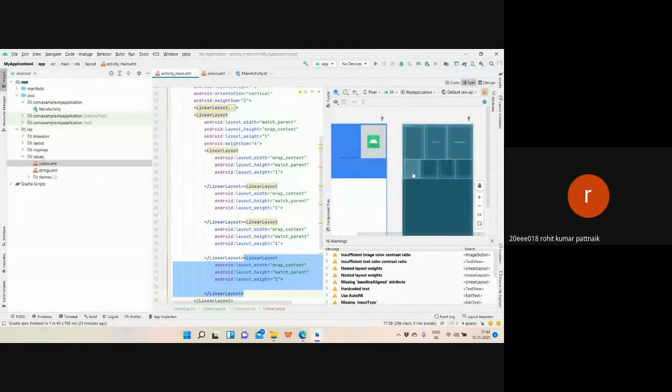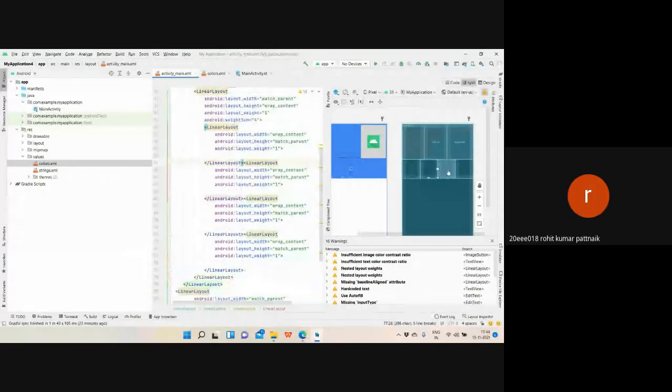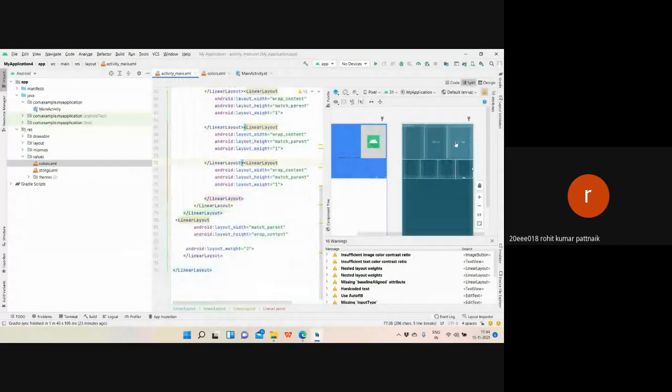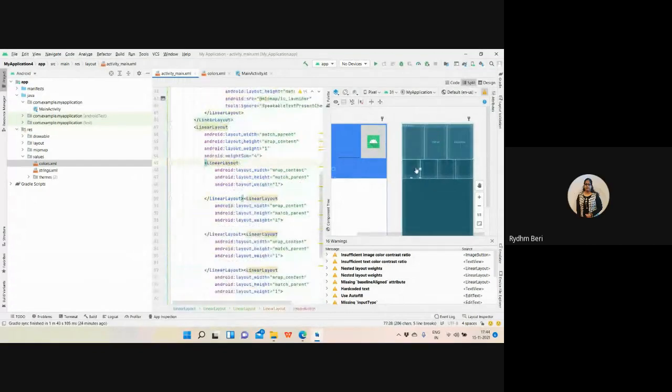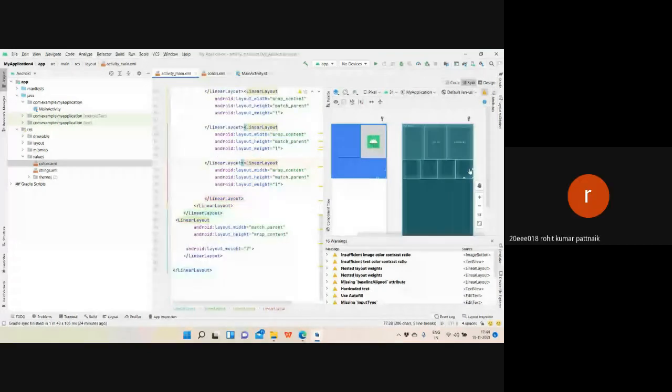Excuse me, ma'am. Yes, beta. Ma'am, I couldn't understand how the button spaces are created, ma'am. Can you please explain it? These spaces? Yes, ma'am, the button spaces. These are the button spaces, beta. Here we will apply the buttons. Yes, ma'am. Ma'am, I couldn't understand the code, ma'am. Sure, sure. Yes, ma'am.